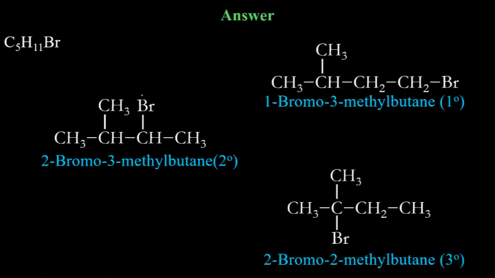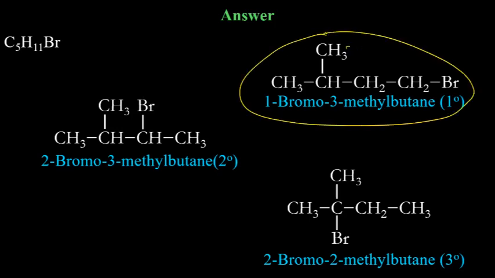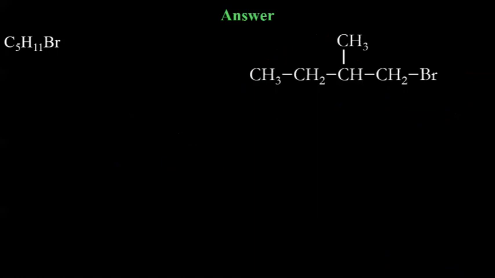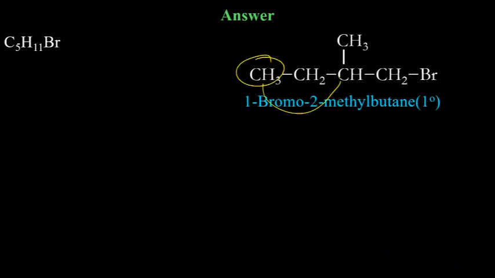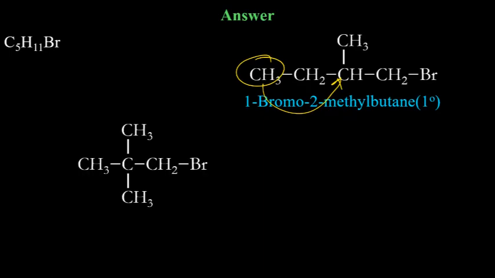Then for the rest two, we started from here and moved the methyl group here, and then again moved the methyl group here.